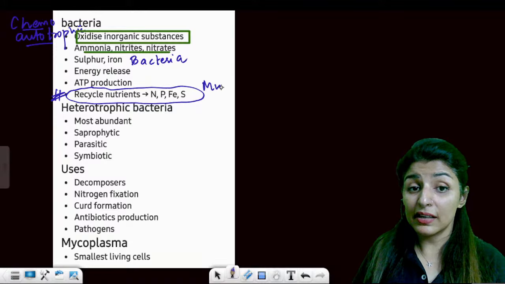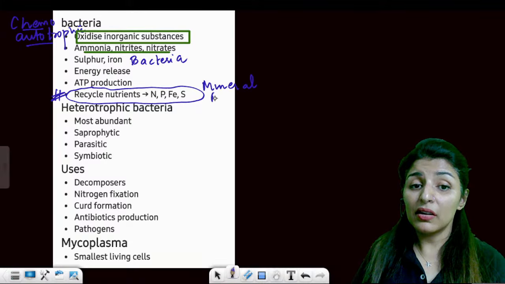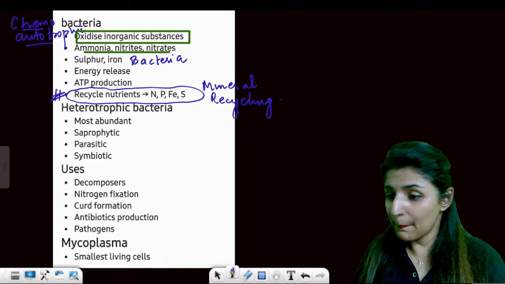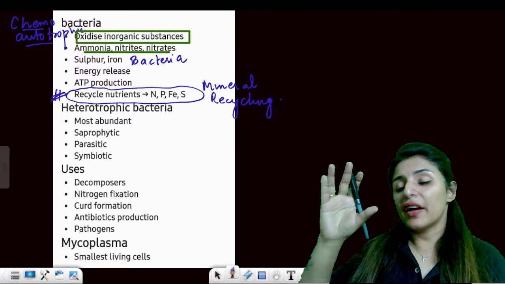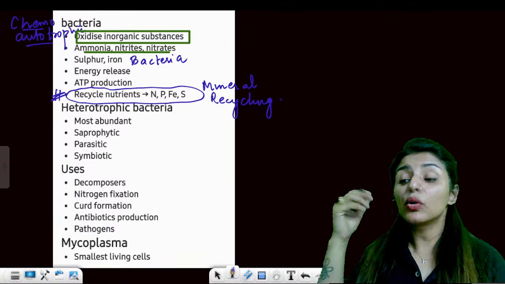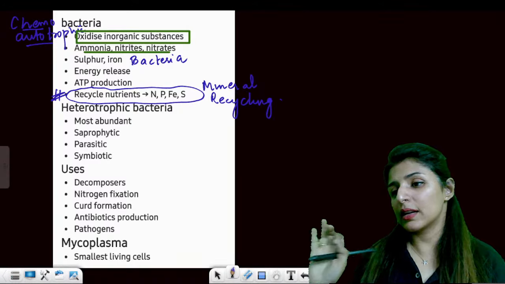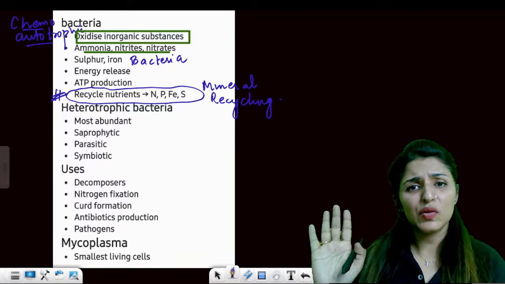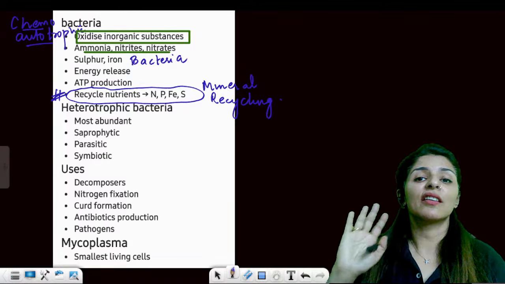This is what NCERT has written. They are involved in mineral recycling. Are these points clear to everyone? Perfect. So see, when you are revising these topics with me, you must be able to recollect what is exactly written in NCERT. Clear? We have read NCERT multiple times. We remember what is written everywhere.